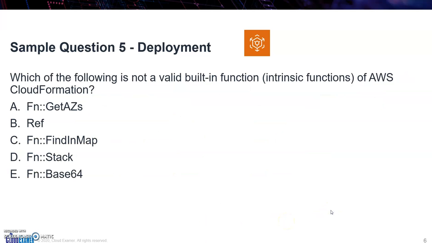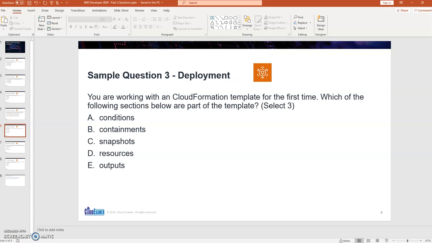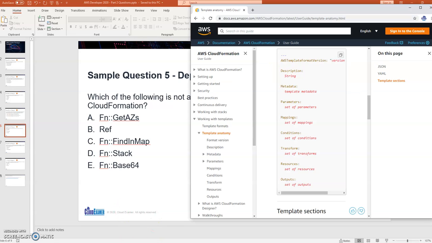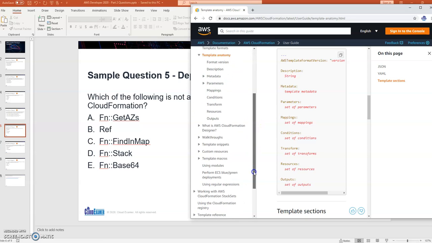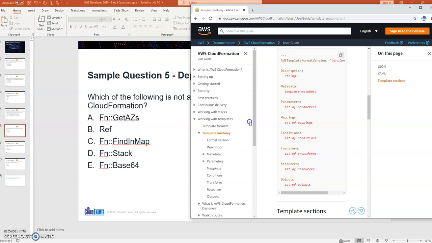Okay, let's go to the next question. Which of the following is not a valid built-in function, an intrinsic function, of AWS CloudFormation? So we have 5 options: A, B, C, D, and E. Once again, if you don't know what the answer is, that's just an indication that you're not familiar with CloudFormation and you haven't really worked with it. So what we want to do is go back to the documentation and look at the functions.